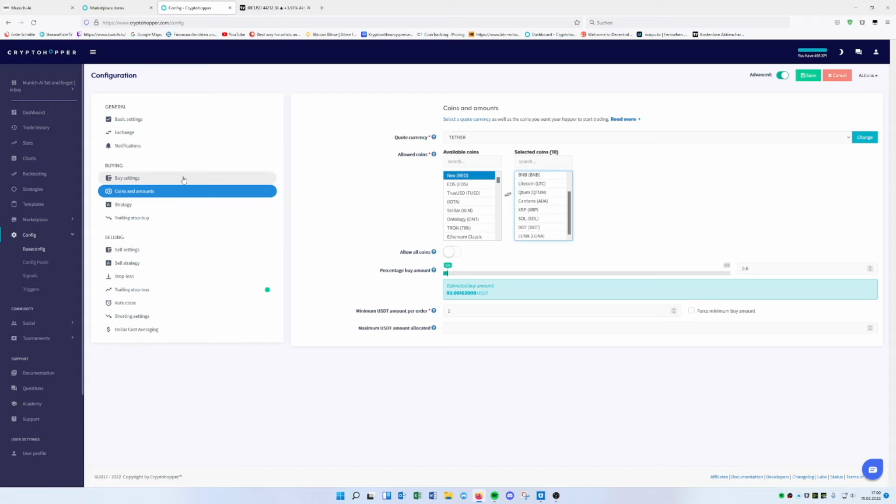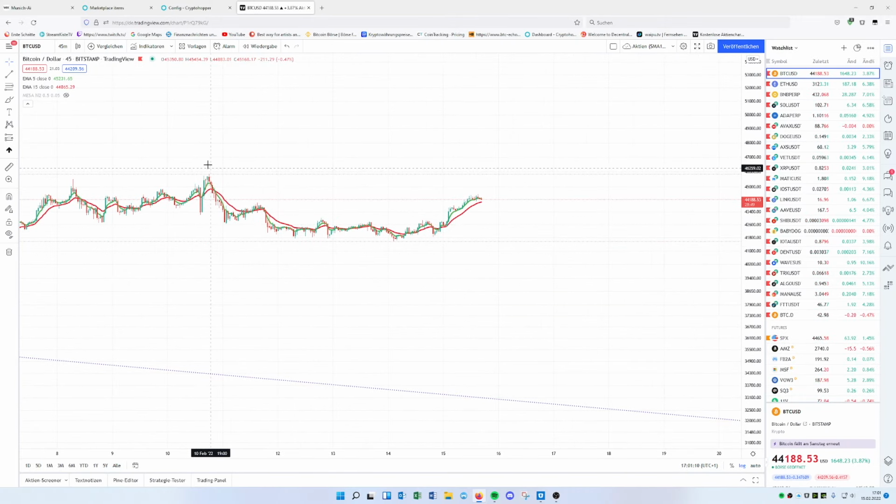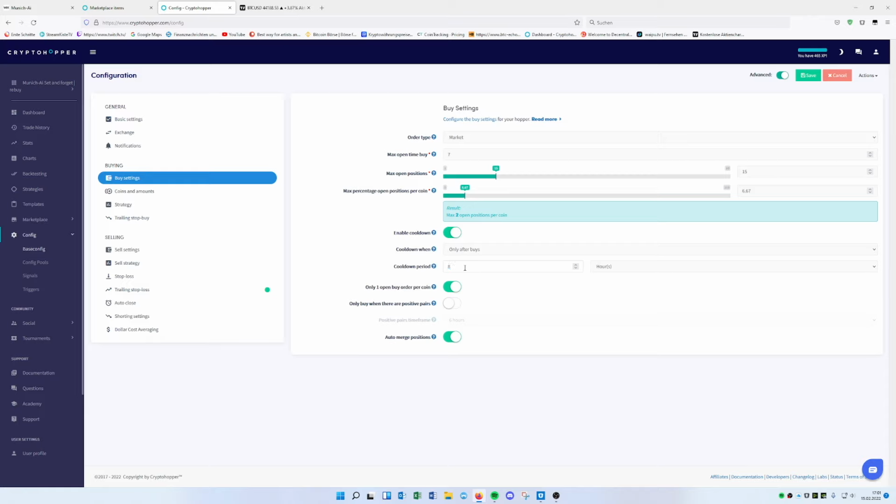And a really important thing to set up is a cooldown. That means we wait for a certain time to see what happens to the Bitcoin in this time, whether it's recovering or going down more. So we wait 8 hours after one buy, and then check for new targets.